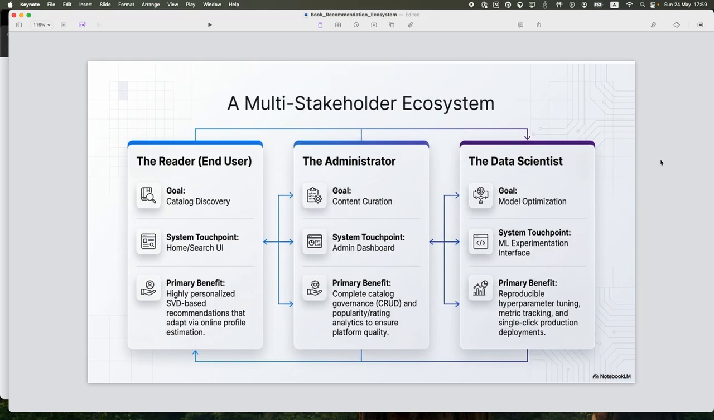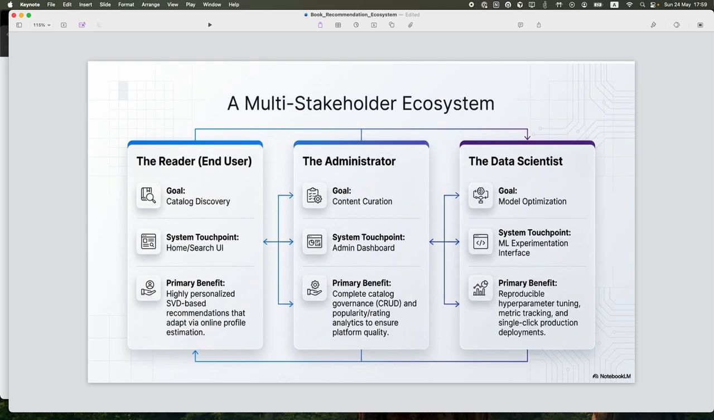The second is the admin, who has the view of CRUD. They can do the CRUD operations, create, retrieve, update, delete, for the content. Also they can view how the system interacts, so they can make decisions based on analyzing the ratings, and also analyze the popularity to ensure the platform quality.